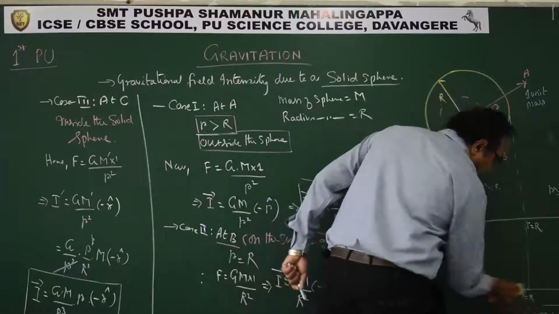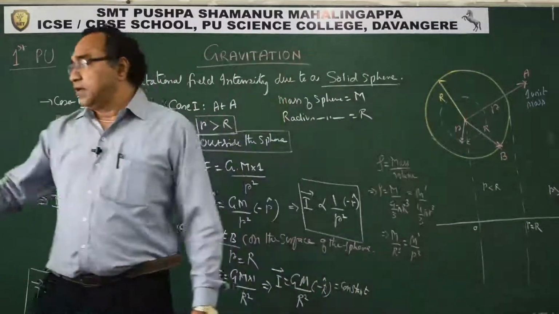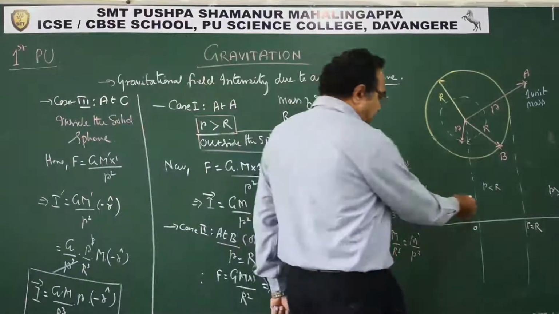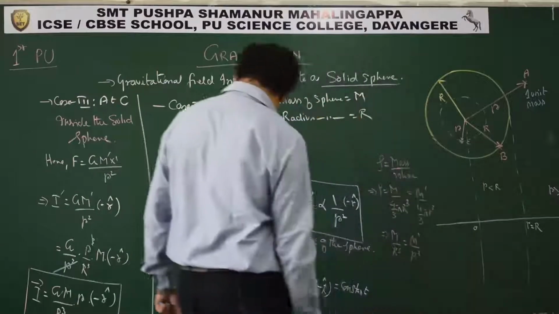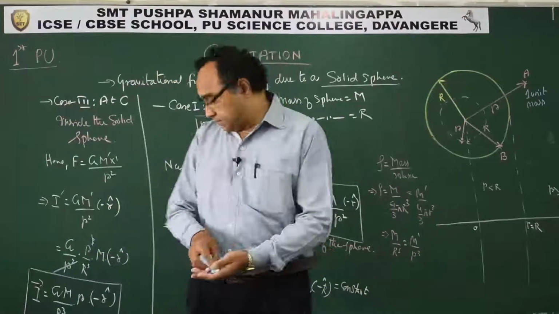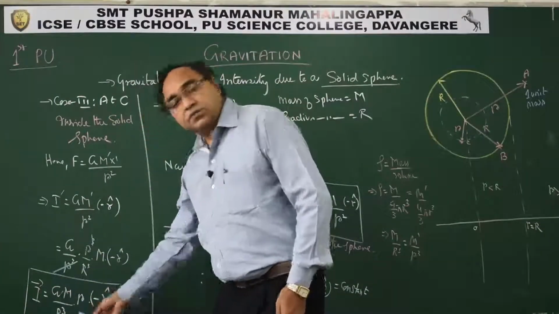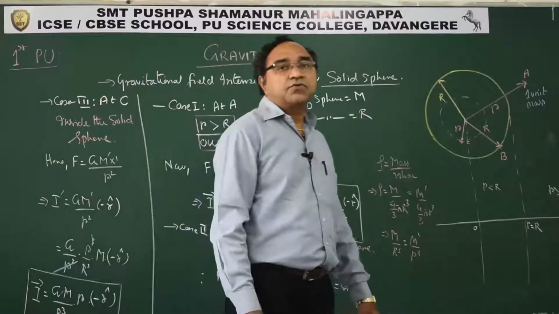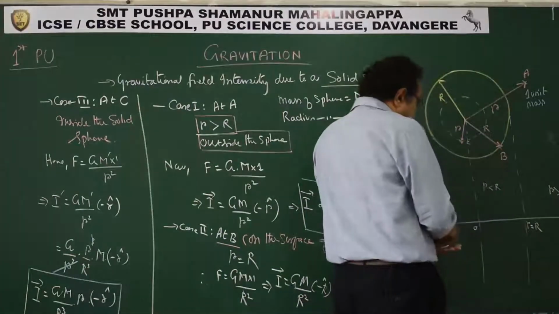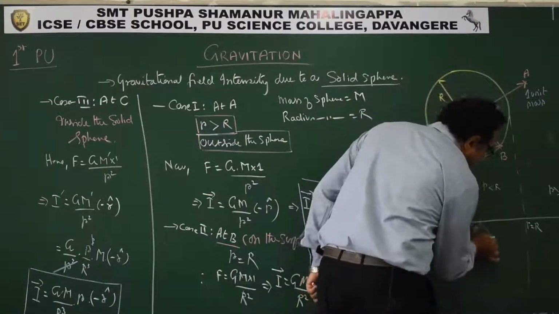The equation will tell us what will be the nature of the graph, right? See here what we have. For the points inside, intensity is directly proportional to r. Please see here. Intensity is directly proportional to r, so the graph will be a straight line passing through the origin. So it will be like this.